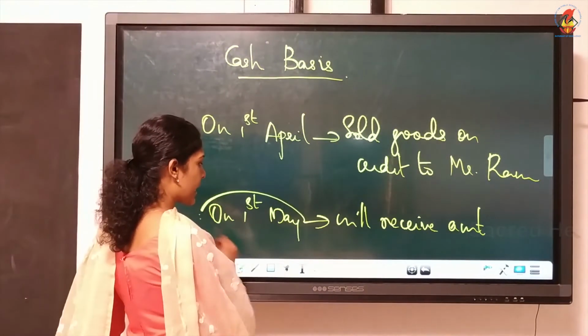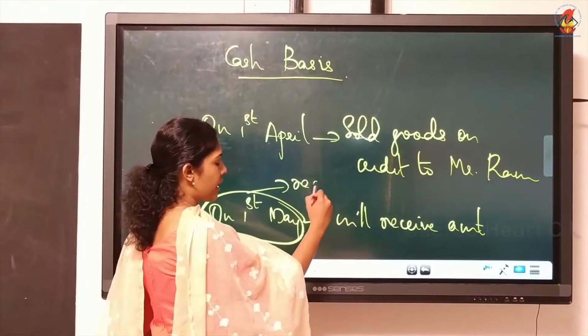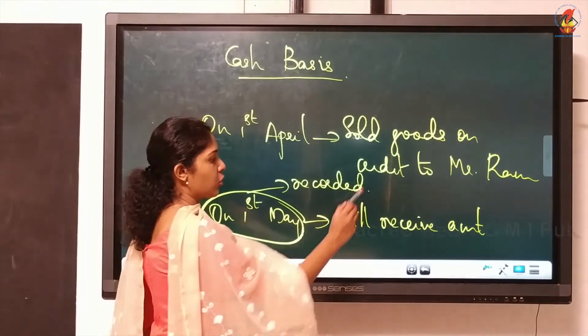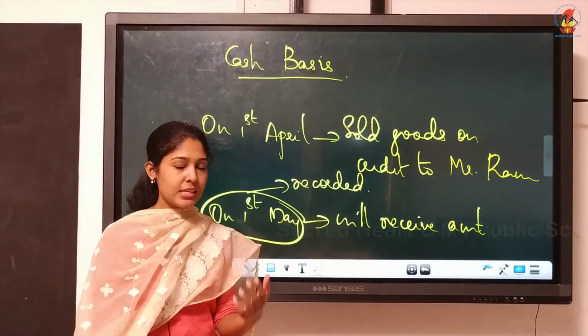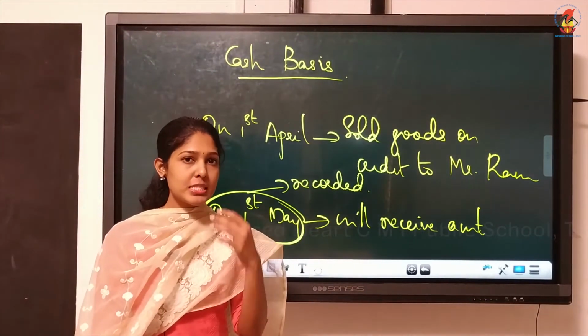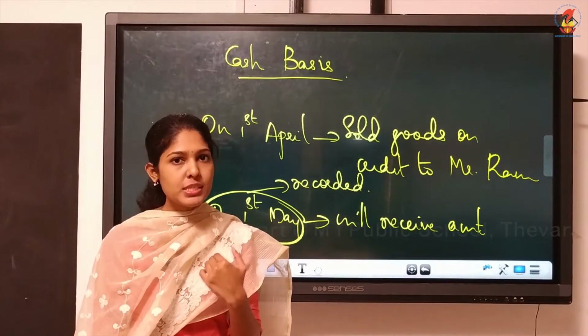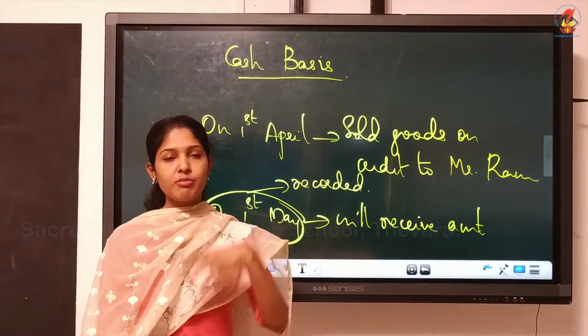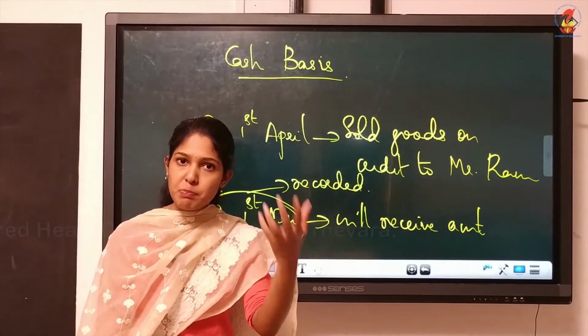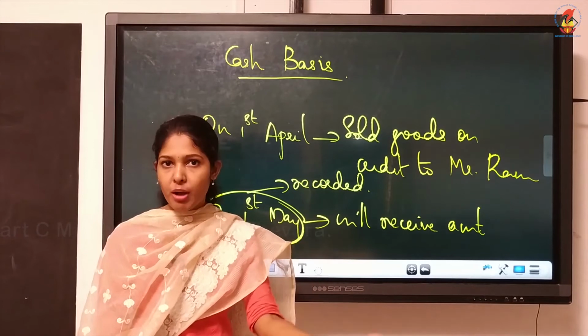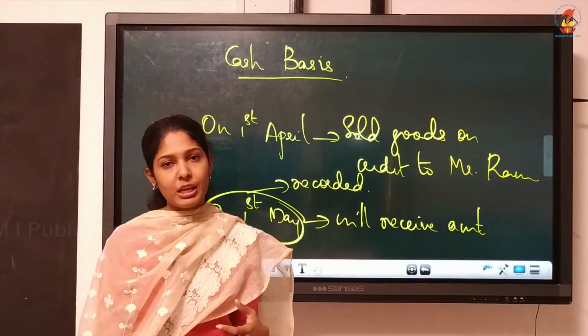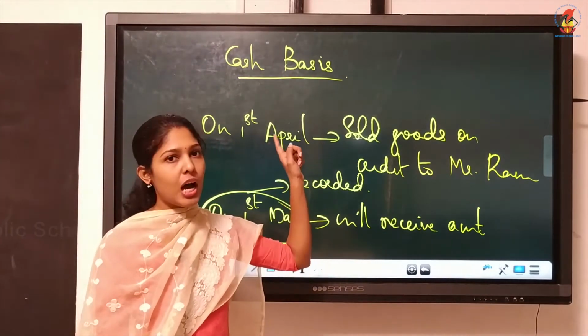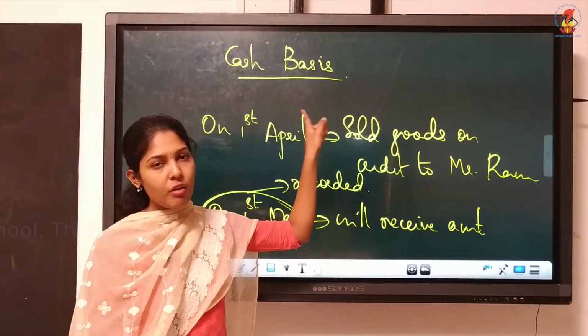Only on this date will the transaction be recorded in the books of account, because it is material. That means it is important whether cash is received. Or if you are paying something, payment must be made. Cash must move out from the business. Then only you can record the transaction if we are following cash basis of accounting.